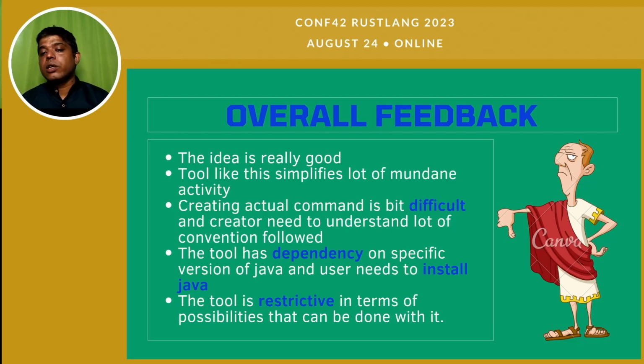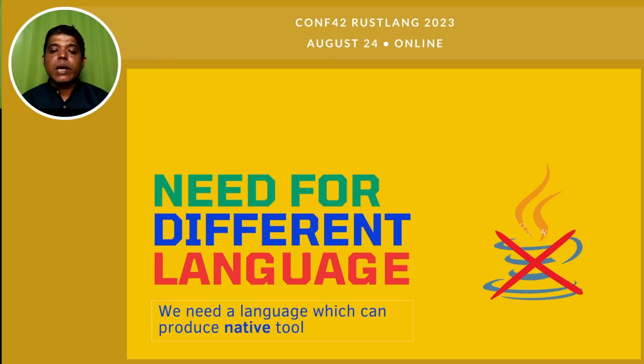But creating an actual command is a bit difficult, and the creator needs to understand a lot of convention. Also, the tool has a dependency on a specific version of Java and the user needs to install Java. The tool is restrictive in terms of the possibilities that can be done with it. So overall, the feedback was this, from the guy on the right hand side. Then I felt I needed to write this tool in a different programming language. Why? Because we need a language which can produce native tools. So I discarded Java. Not to bash Java. Java is useful in many places, but for this tool, Java was not useful.